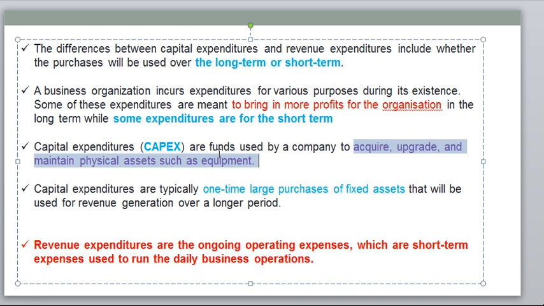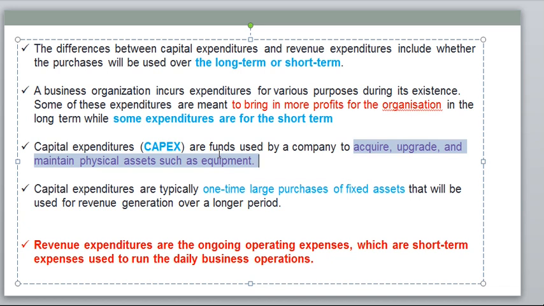Capital expenditures are typically one-time large purchases, such as fixed assets. If you are purchasing fixed assets, they can be treated as a capital expenditure, but we need to check the usage of the particular fixed asset, how many days we are using it. If the benefit is more than one accounting period from the usage point of view, then we call it a fixed asset.